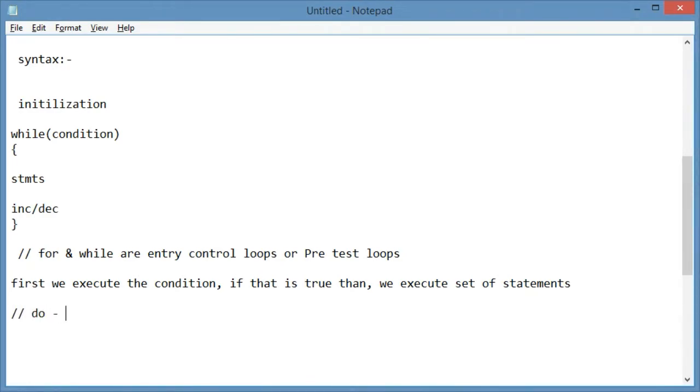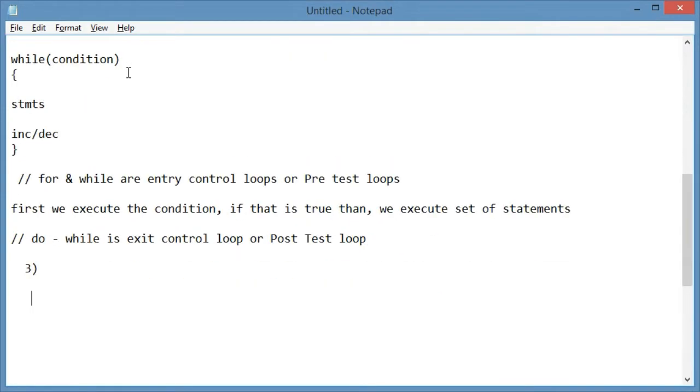And the second term is the do while loop, which is an exit control loop, or we can say a post-test loop, right? How? Do while loop is an exit control loop because of the syntax, which I am discussing now. Now it's clear to everyone.